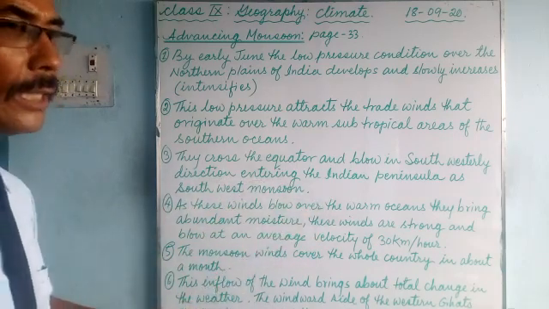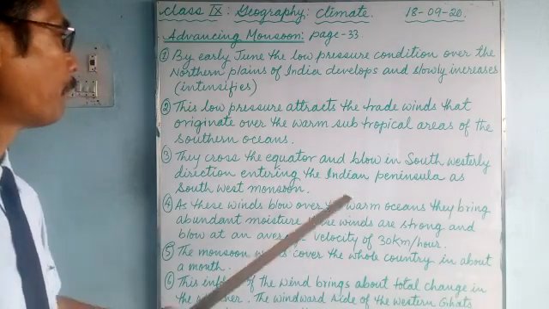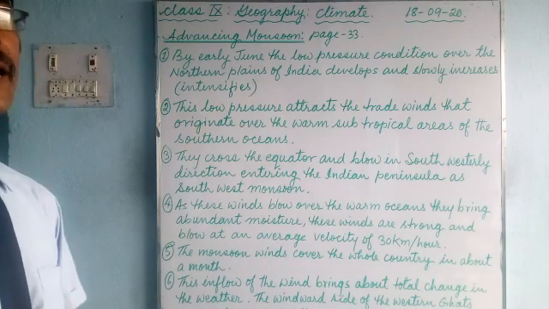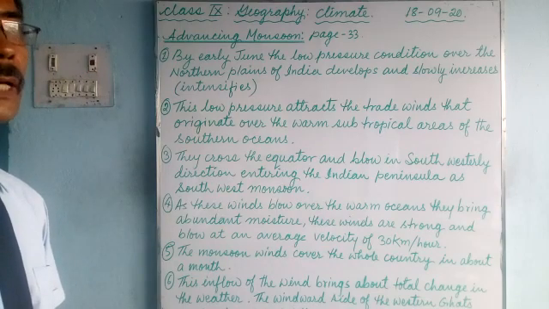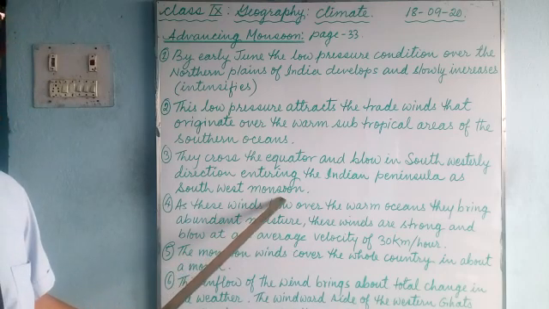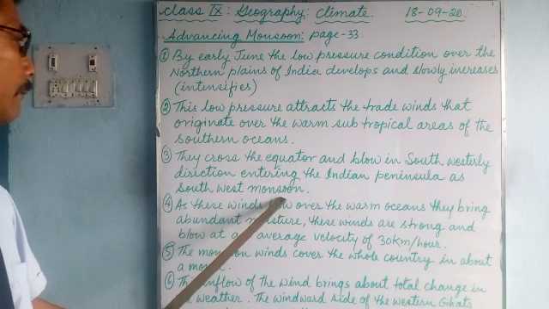So they start entering the Indian Peninsula as the southwest monsoon. They enter India from the south as southwest monsoon. They bring much needed rain and relief from the heat of the sun.